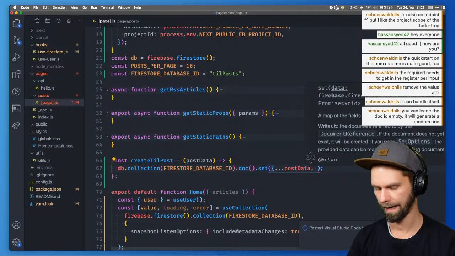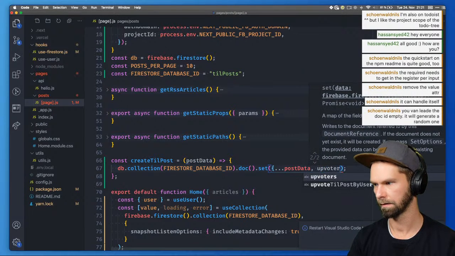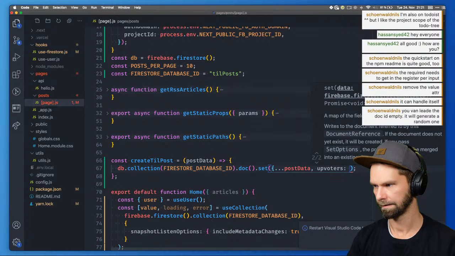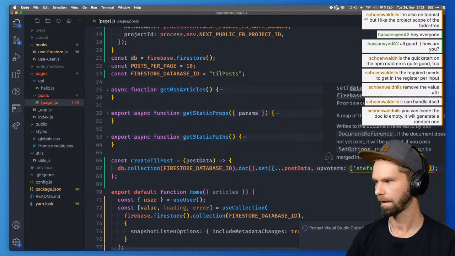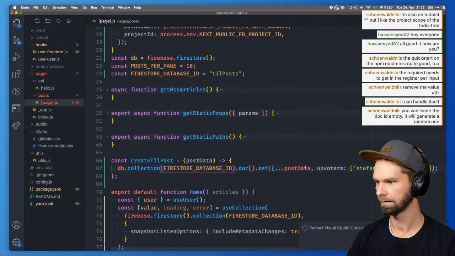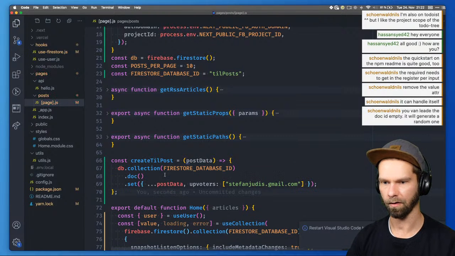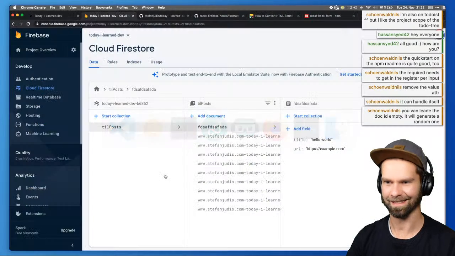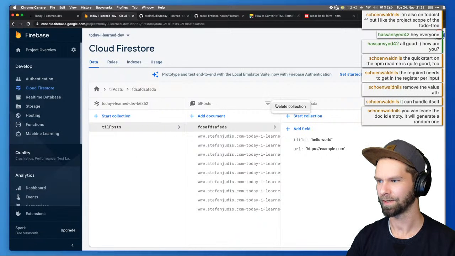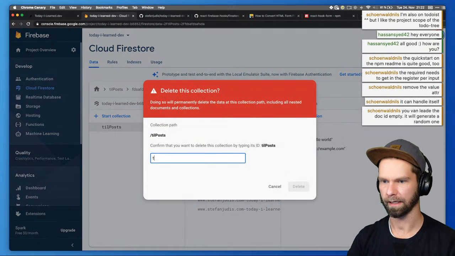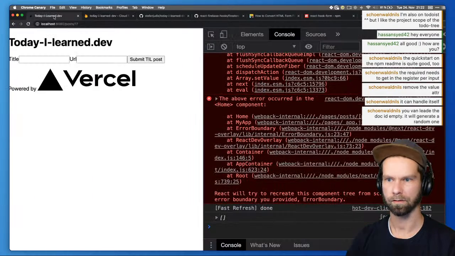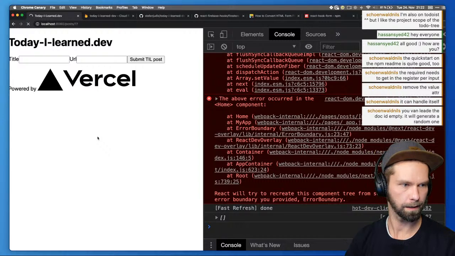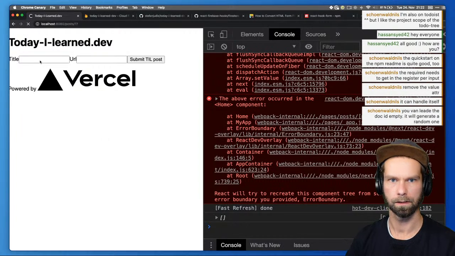And then what we would have to do is we spread in the post data, and then we're gonna have upvoters, and here we pass, for now, just my email address, but then we can connect that with the session that the user actually has. Oh, this is going super nicely today. I'm getting excited here. Okay, so what I'm gonna do now is, first of all, I'm gonna delete the whole collection to start fresh. Let's delete that one. So that now should be empty. We're back in here, which is cool.